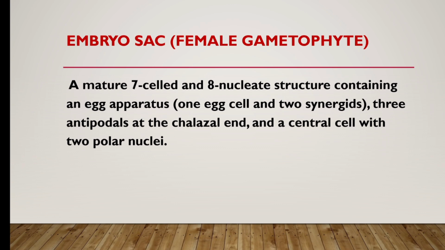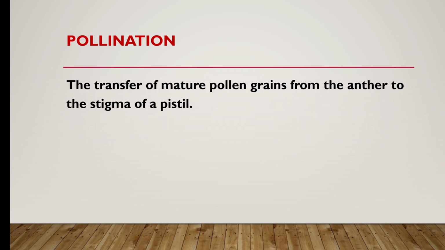Embryo sac or female gametophyte, a mature 7-celled and 8-nucleate structure containing an egg apparatus, that is 1 egg cell and 2 synergids, 3 antipodals at the chalazal end, and a central cell with 2 polar nuclei. Pollination, the transfer of mature pollen grains from the anther to the stigma of a pistil.